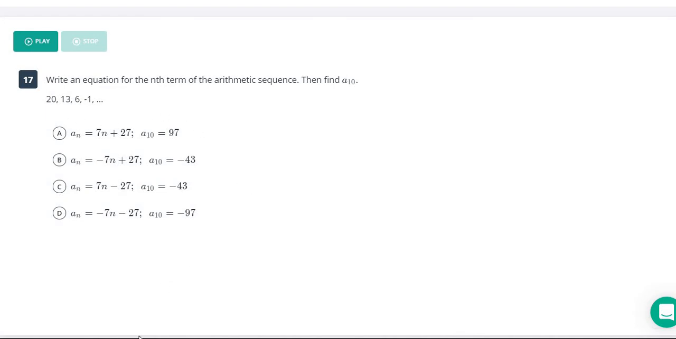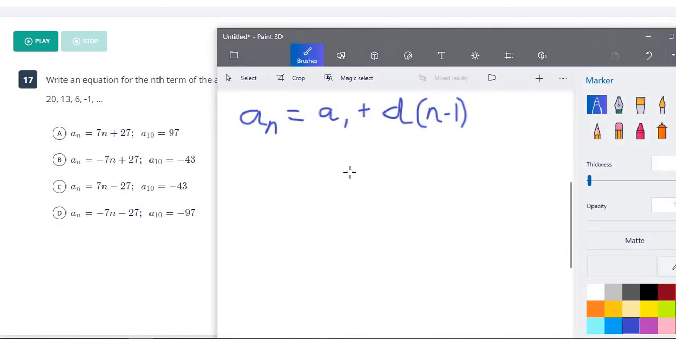But let's go ahead and take a look at our equation here so that we can figure out what the 10th number in this sequence is going to be. So this is our sequence equation. It's a sub n equals a sub 1 plus d times n minus 1. So the two numbers we know here are a1. A1 means our first term. So our first term here is 20.